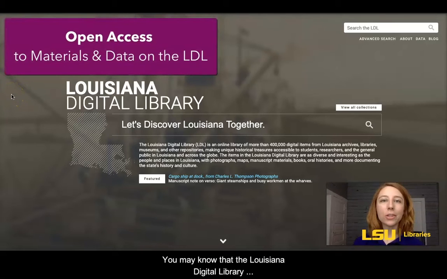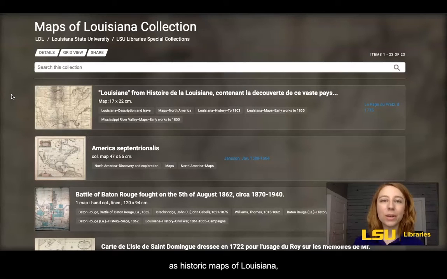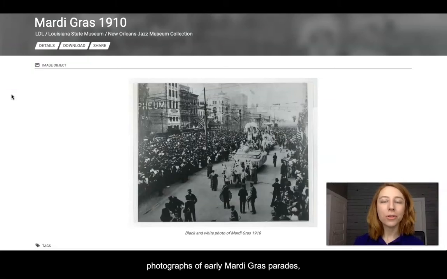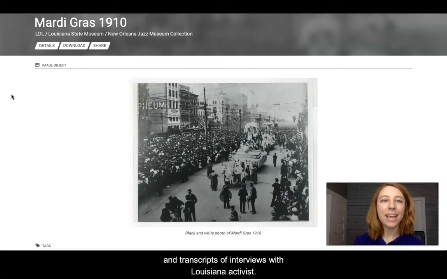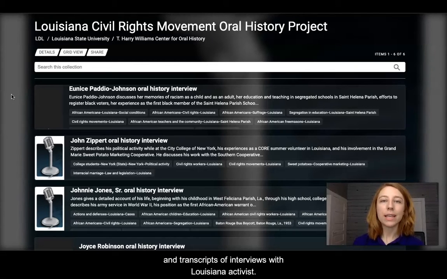You may know that the Louisiana Digital Library provides open access to digitized state materials such as historic maps of Louisiana, photographs of early Mardi Gras parades, and transcripts of interviews with Louisiana activists. However, the LDL also openly provides access to all types of data related to these historic materials.